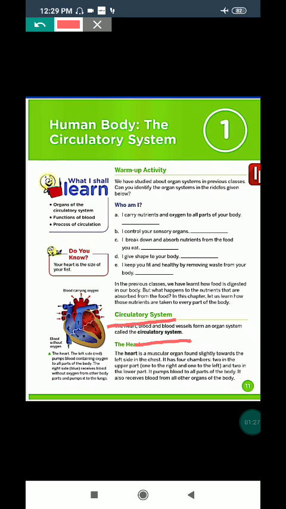It has 4 chambers. How many chambers does it have? It has 4 chambers, 2 in the upper part and 2 in the lower part. Here this one is right, this one is left. So how many parts are there? 1, 2, 3, 4. 4 parts are there. So our heart has 4 chambers.